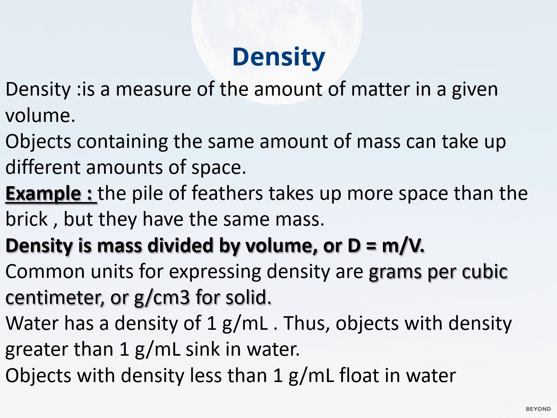Let's talk about density. Density is a measure of the amount of matter in a given volume. Objects containing the same amount of mass can take up different amounts of space. The ball of feathers takes up more space than the brick, but they have the same mass. So density is mass divided by volume. So the law: density equals mass divided by volume. The common unit of density is grams per cubic centimeter.